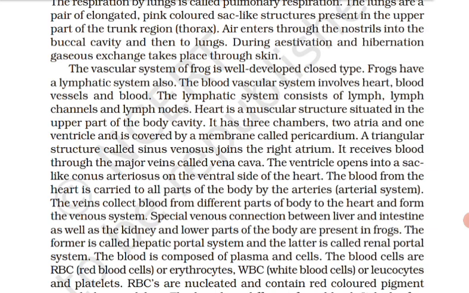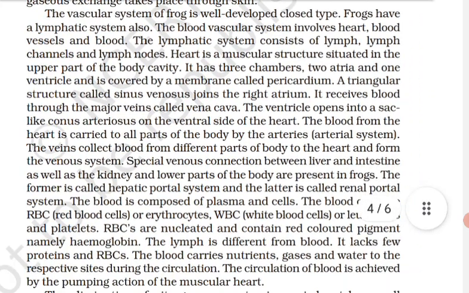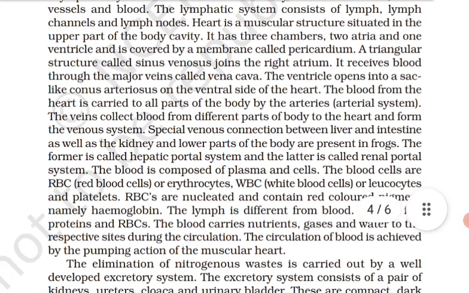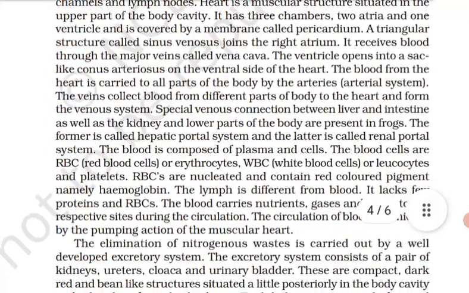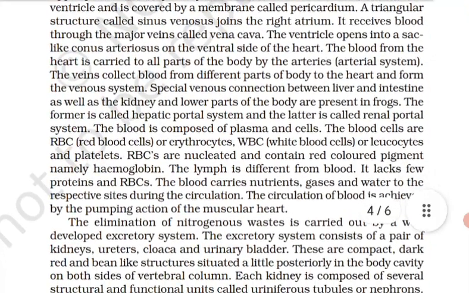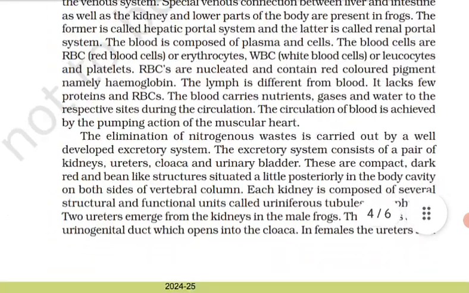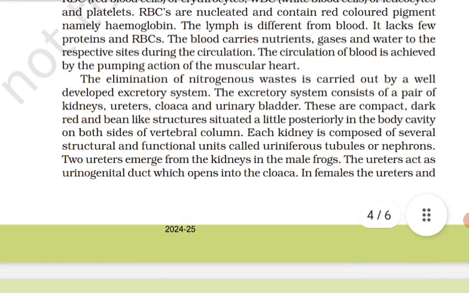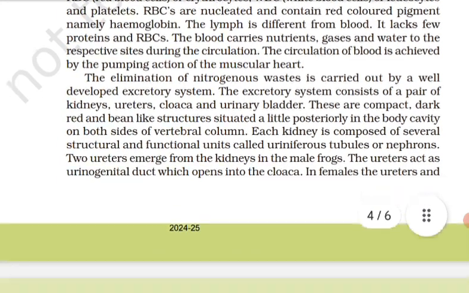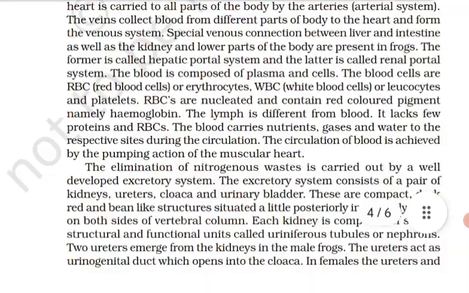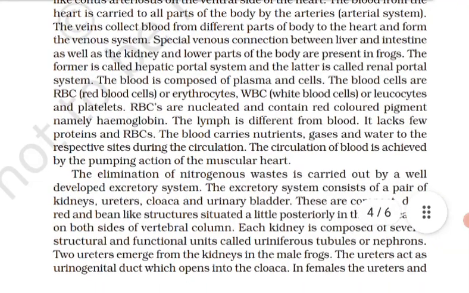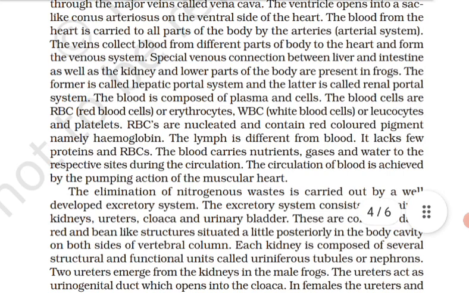The brain is divided into forebrain, midbrain and hindbrain. Forebrain includes olfactory lobes, paired cerebral hemispheres and unpaired diencephalon. The midbrain is characterized by a pair of optic lobes. Midbrain कैसे characterized होता है? Optic lobes से, pair of optic lobes. The hindbrain consists of cerebellum and the medulla oblongata.